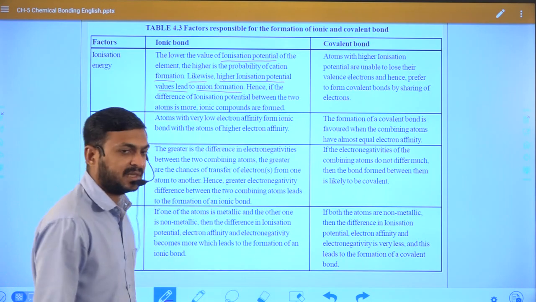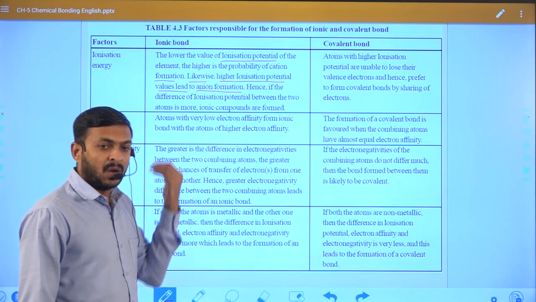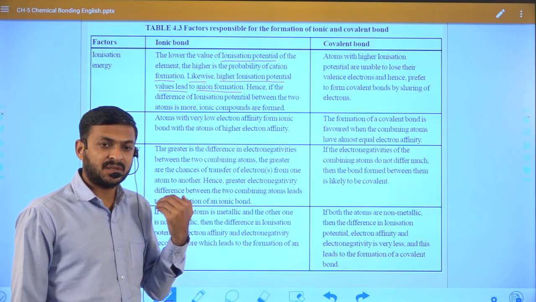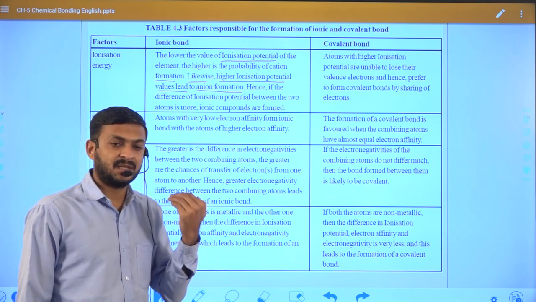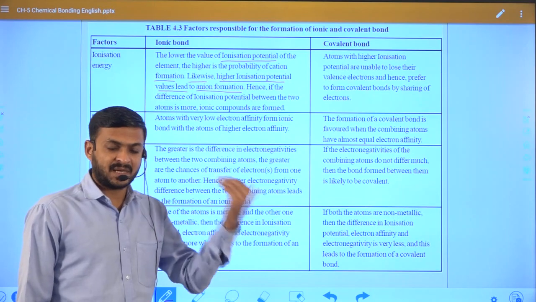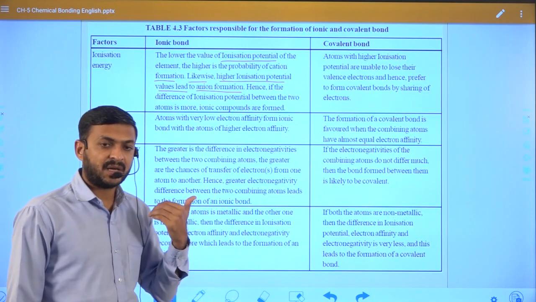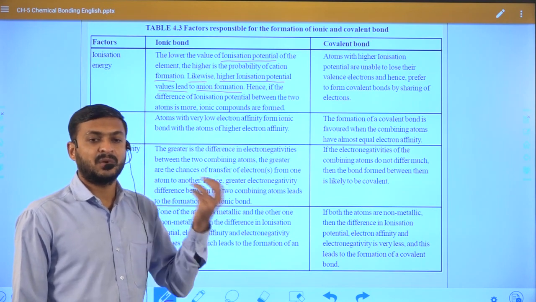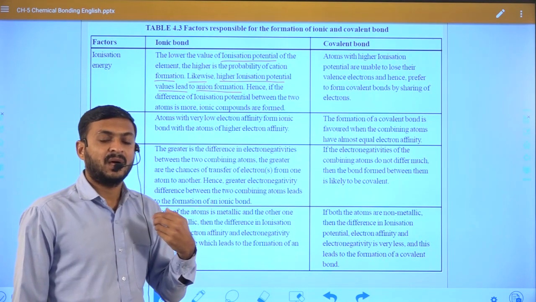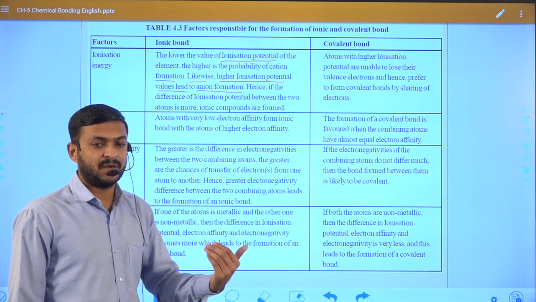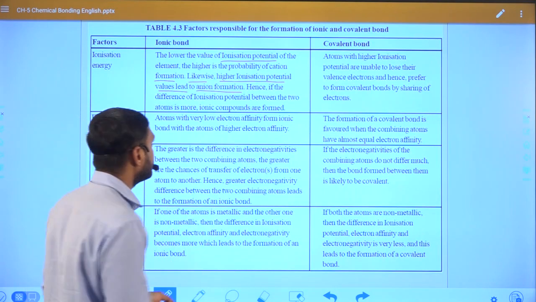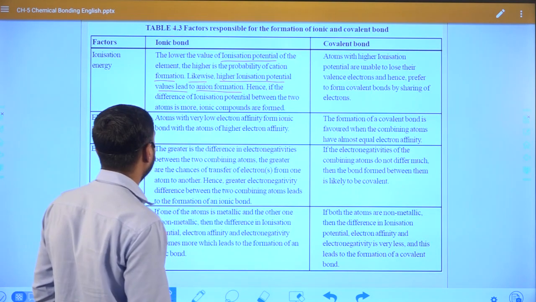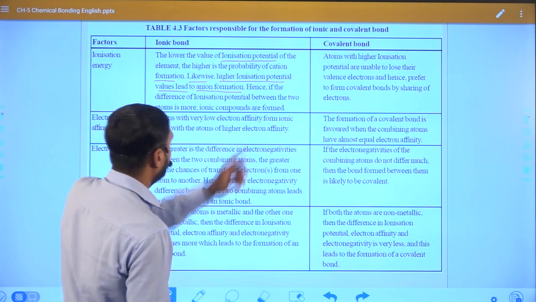As we already discussed, if an atom has low ionization energy, then it has a tendency to convert into a cation. And if an element has a high ionization potential, then it has a tendency to gain an electron, and after gaining the electron it will convert into an anion. Hence, if the difference of ionization potential between two atoms is more, an ionic compound is formed.